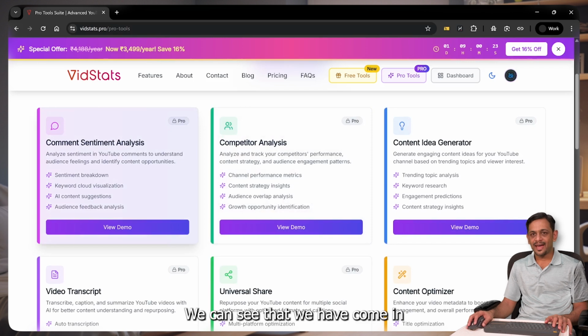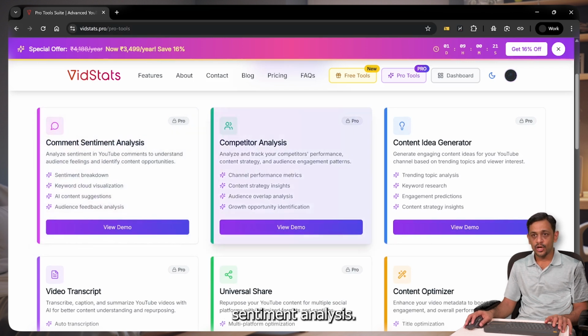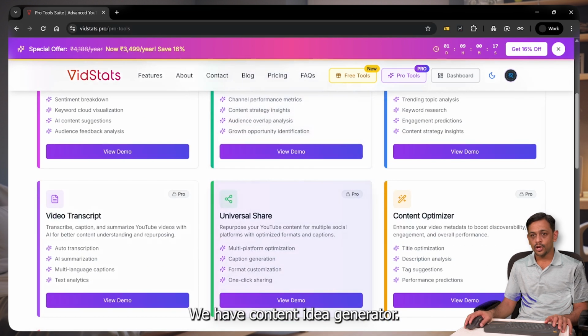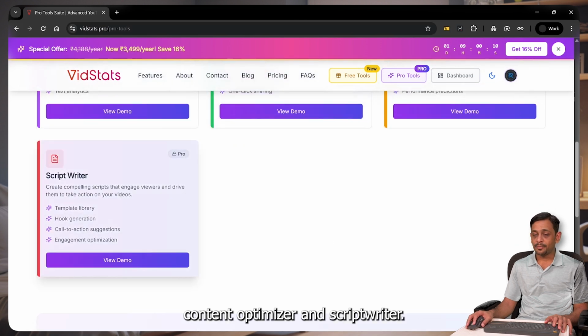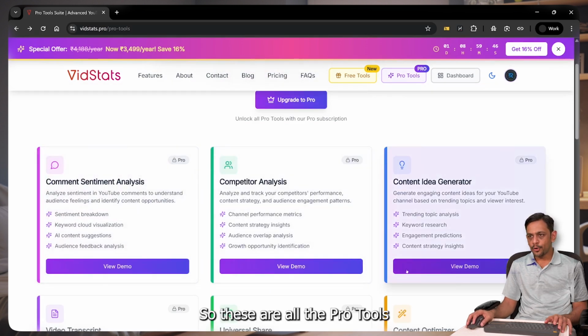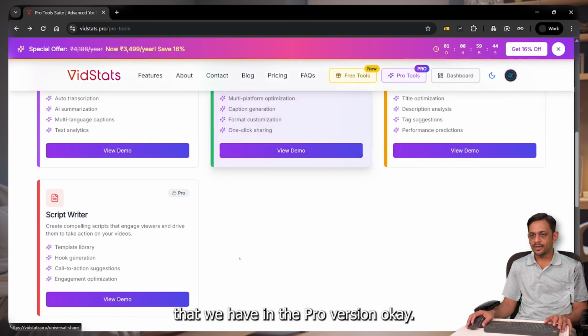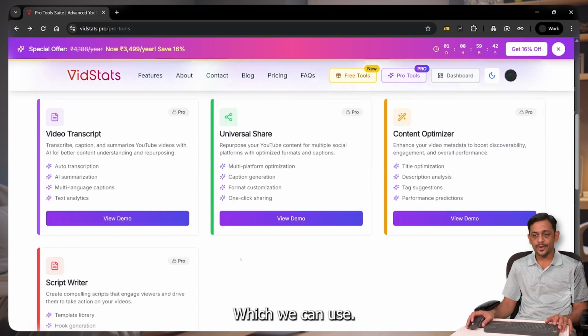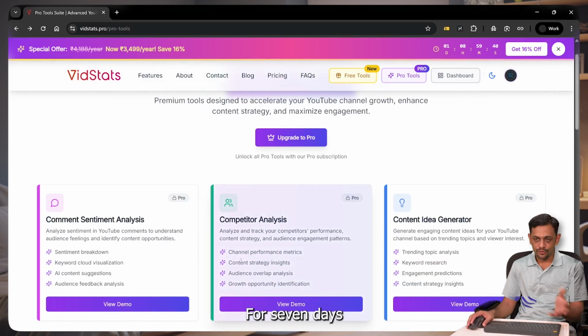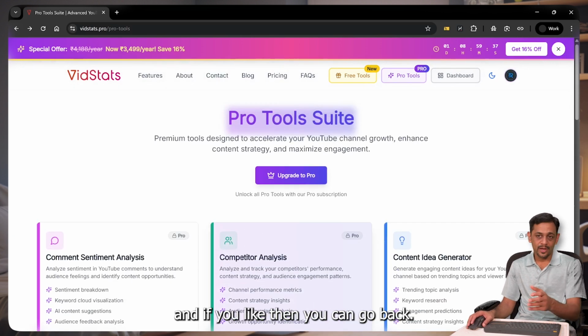We can see that we have comment sentiment analysis, competitor analysis, content idea generator, video transcript, universal share, content optimizer, and script writer. So these are all the pro tools that we have in the pro version, which we can use for 7 days, and if you like them, you can go back.